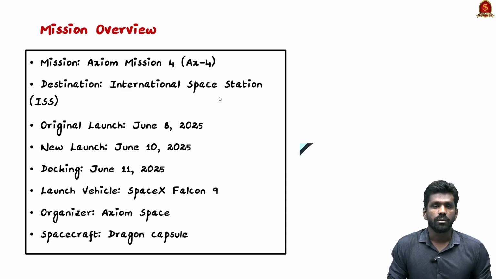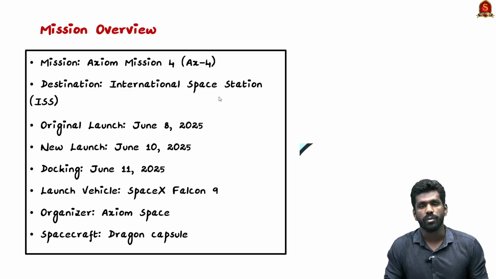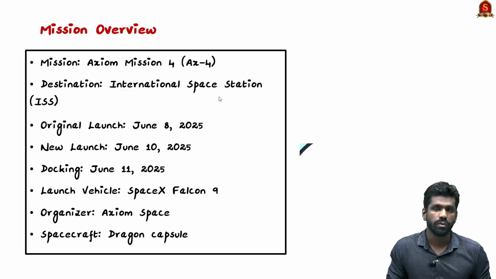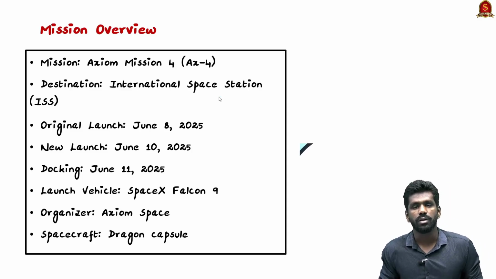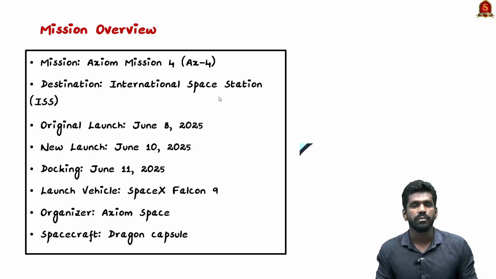The Axiom 4 mission includes 4 people, one each from the US, India, Poland, and Hungary. So 4 crew members from these 4 countries will be part of this mission. While in space, they will carry out some 60 science experiments. So this is an experimental mission.